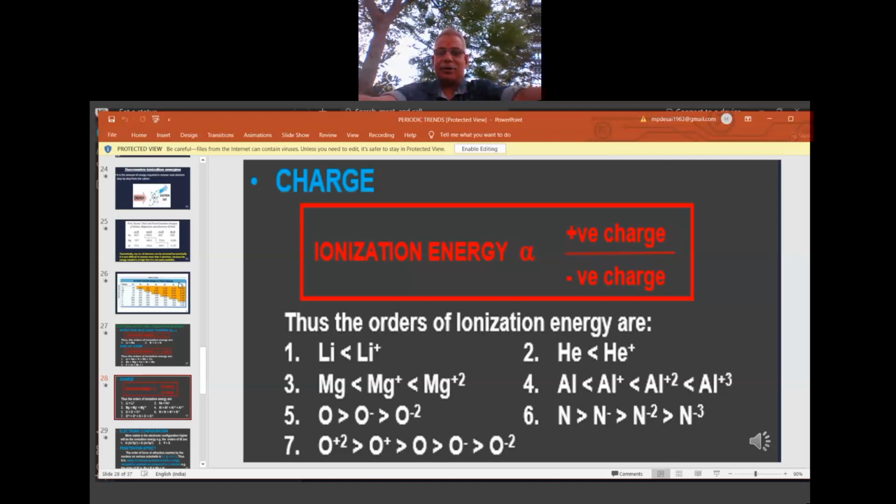Please note, charge is there, but when the charge is plus, size becomes less. When the charge is minus, size becomes more. Why? Electrons are added. There are two possibilities when you add an electron. Possibility number one: it enters the same level, or it can go to a new shell.